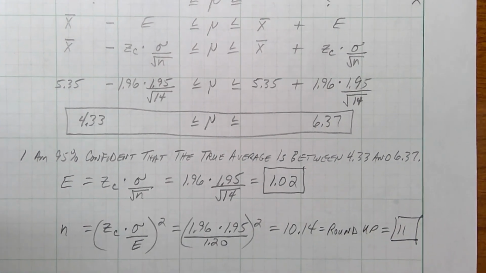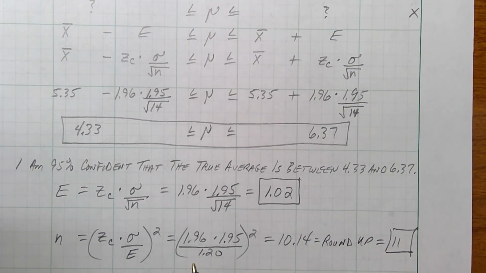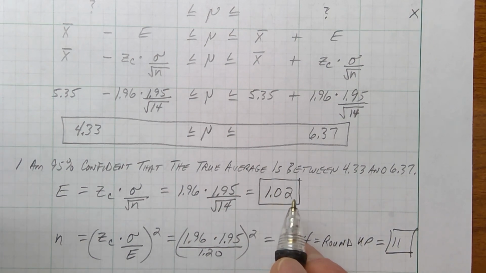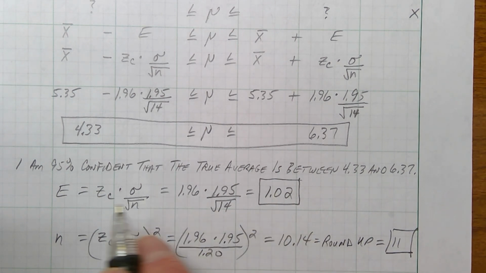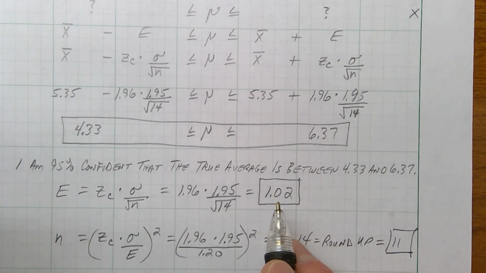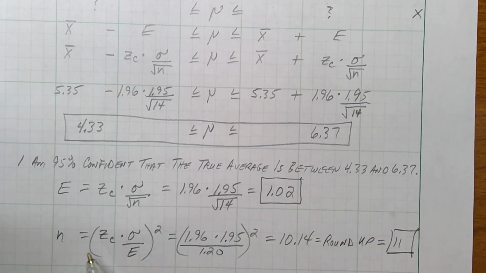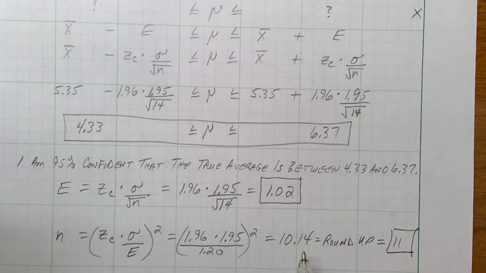And then finally, what if I wanted to change that margin of error from 1.02? That's what we currently have. Our margin of error is 1.02. Our give or take is 1.02 pounds. What if I want to change that to 1.20? Well, use your rearranged formula, plug in your numbers, change your E. Don't use 1.02. Use the new margin of error, 1.20. And that says, well, you would have to catch 10.14 fish.